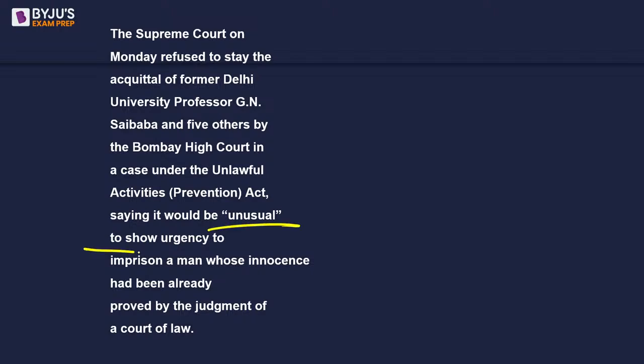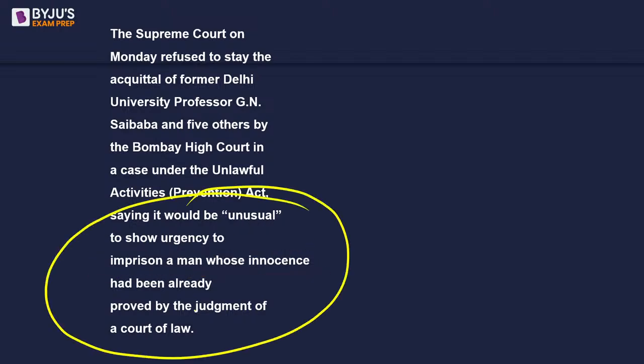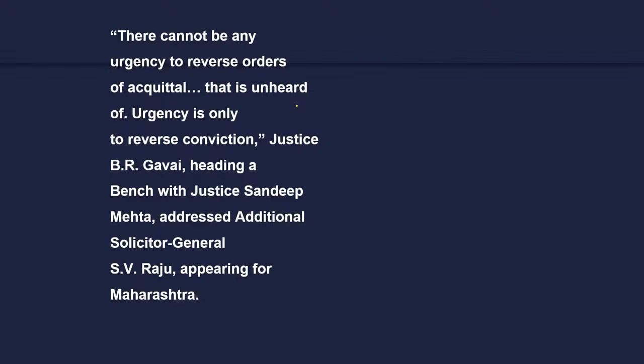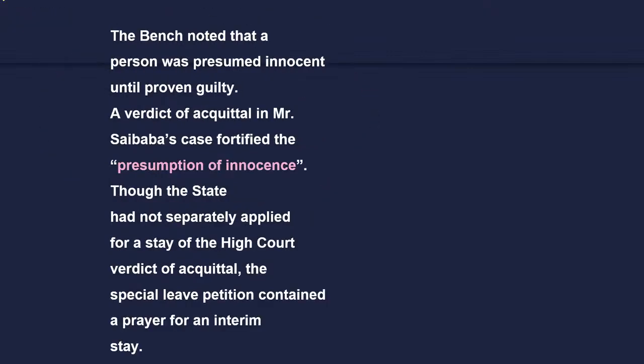So it would be unusual to show urgency to imprison a man whose innocence has already been established by the judgment of a court of law. The Supreme Court has said that since the 2-judge bench has already said that he is acquitted, there is no need to immediately stop it. So these are the things being said.